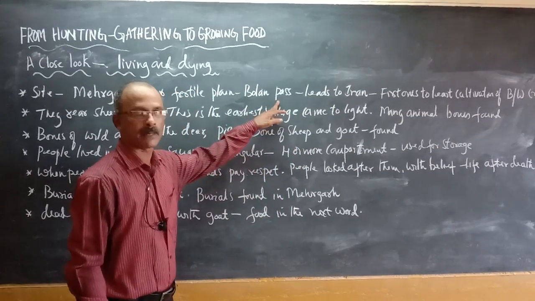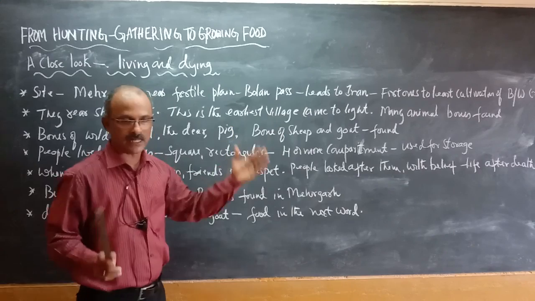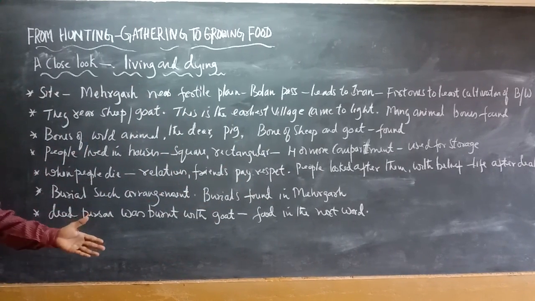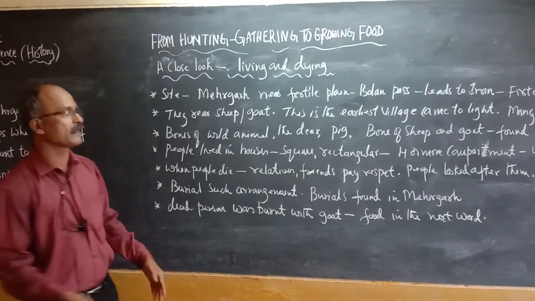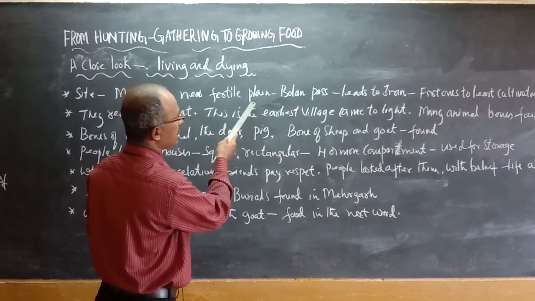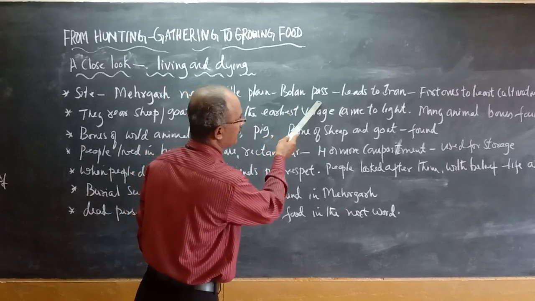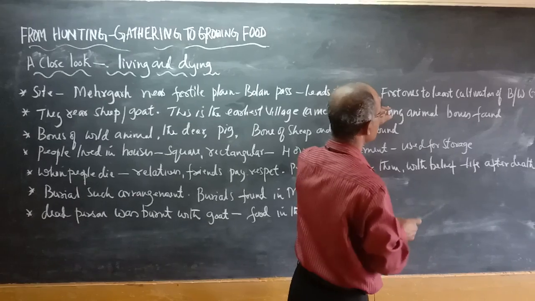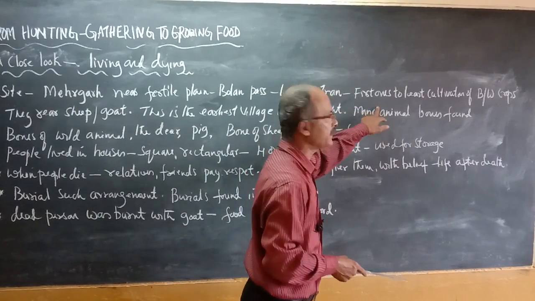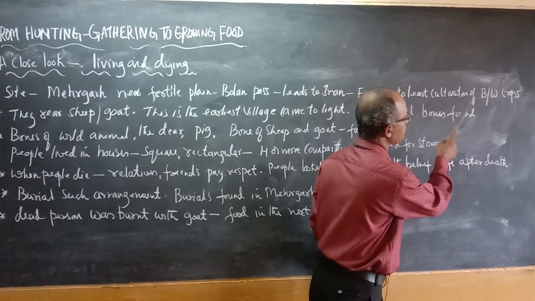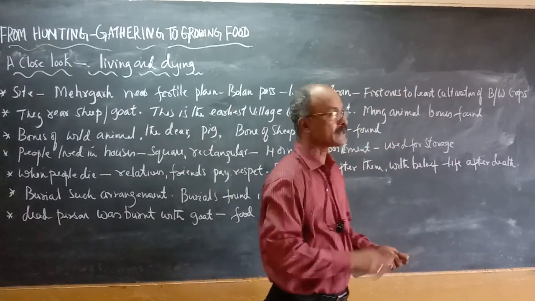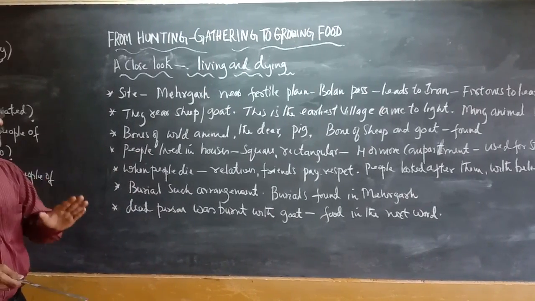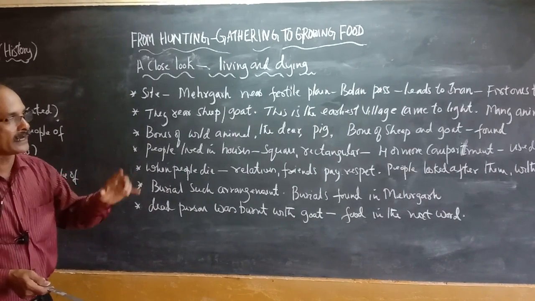Now here, what do you mean by pass? Pass means a passage in between the mountain system, the passage in between two mountain systems. So this fertile plain located near the Bolan Pass, which leads to Iran, was considered the first place. The people who lived in Mehrgarh were the first to learn the cultivation of especially barley and wheat crops.